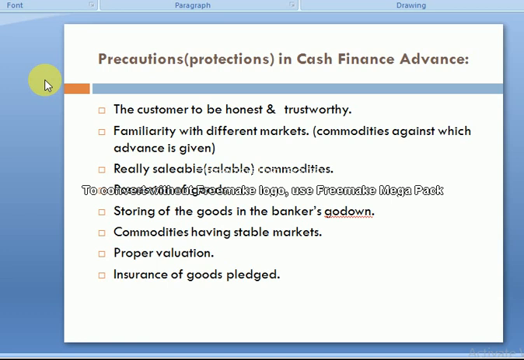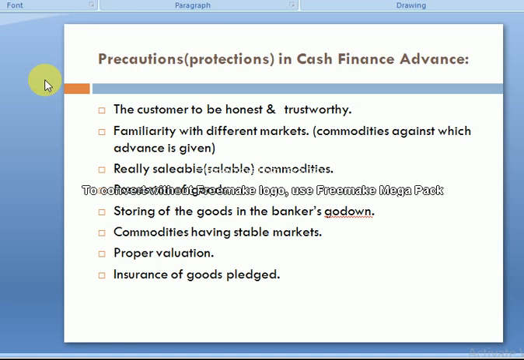Then, possession of the goods. Possession of the goods, inventory, and security, in the case of cash finance, will be with the bank. The bank will take complete possession of those goods. Then, storing of the goods in the banker's godown.